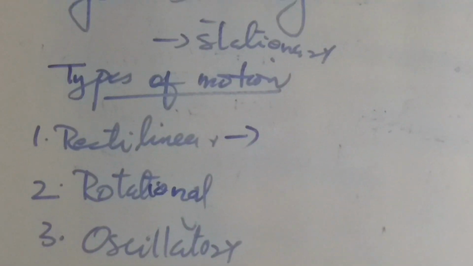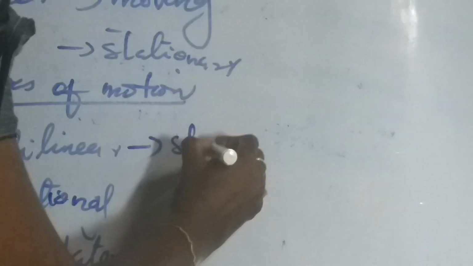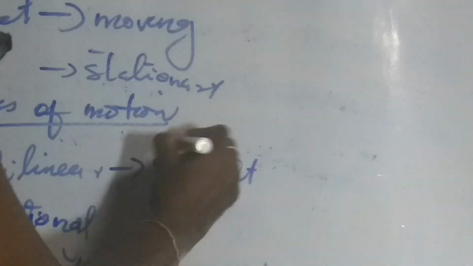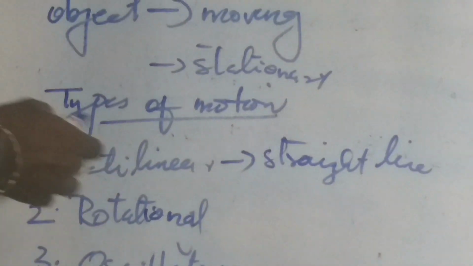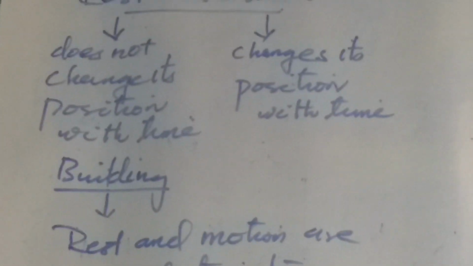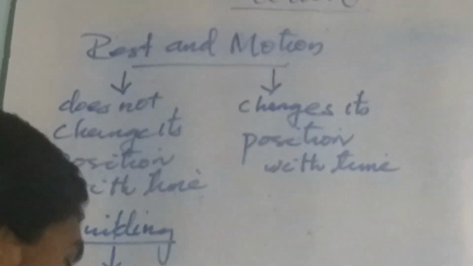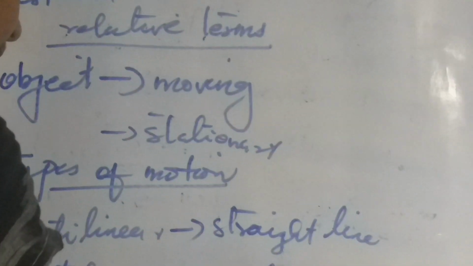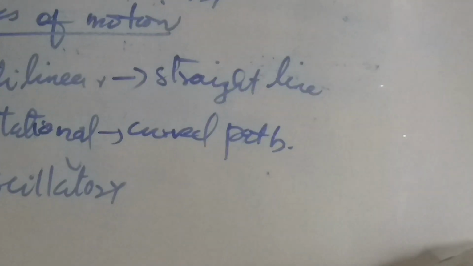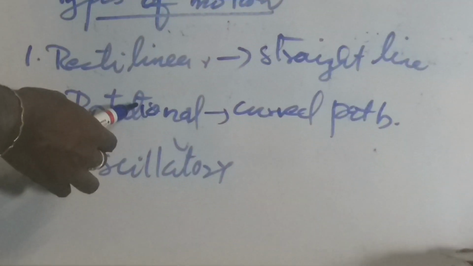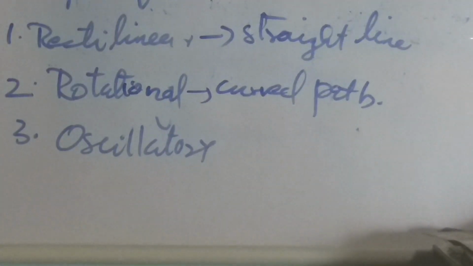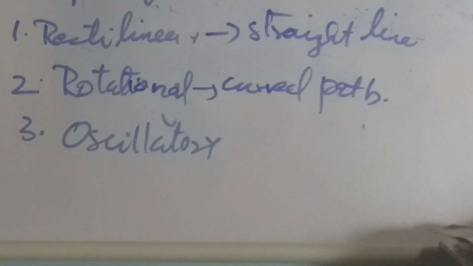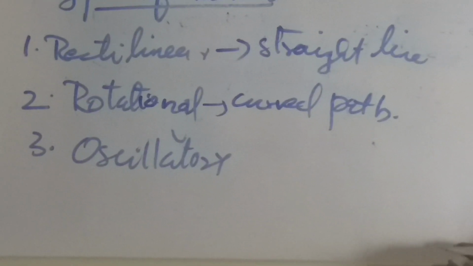In rectilinear motion, the object moves along a straight line. That is, when we consider the motion of a bus along a straight road, its motion is rectilinear motion. Then in rotational motion, the object moves along a curved path about a fixed axis. For example, the motion of a top, and the motion of earth around the sun.